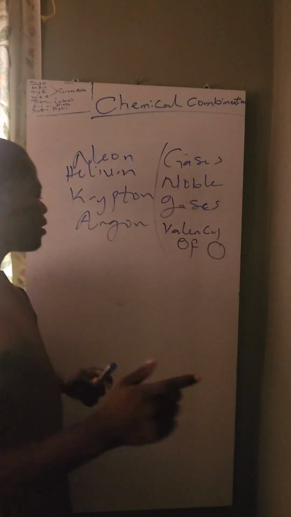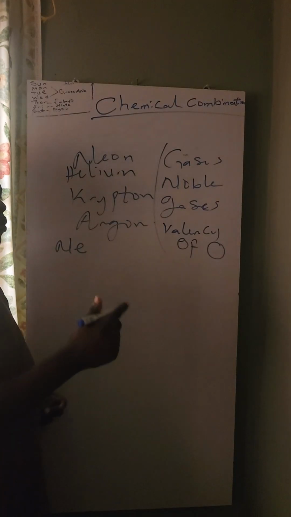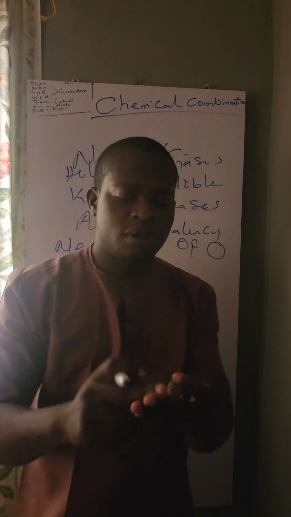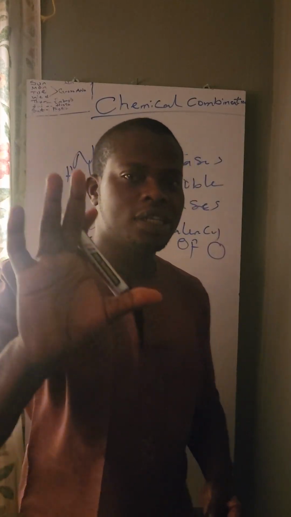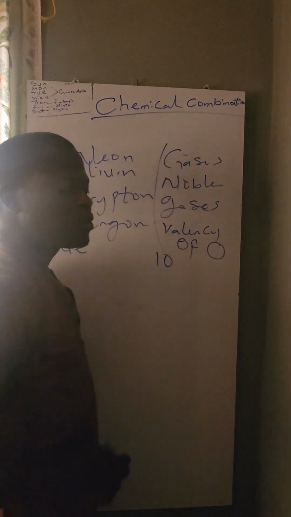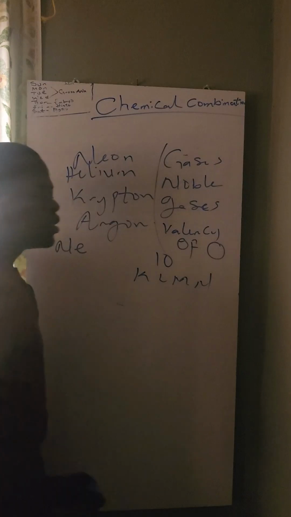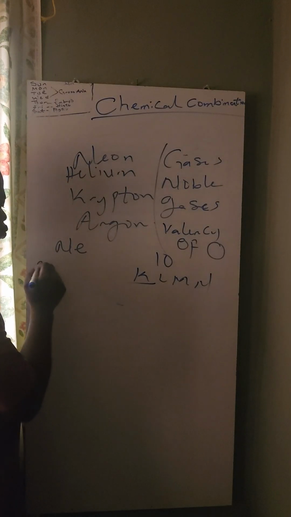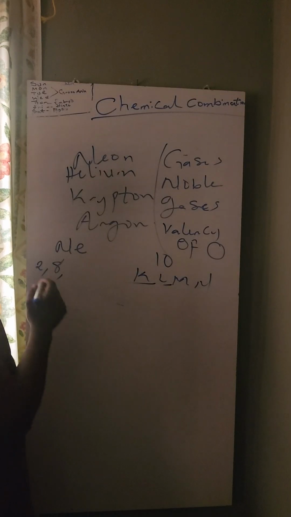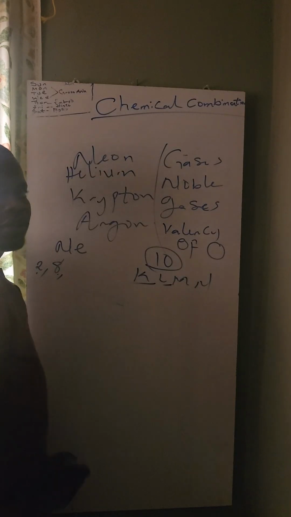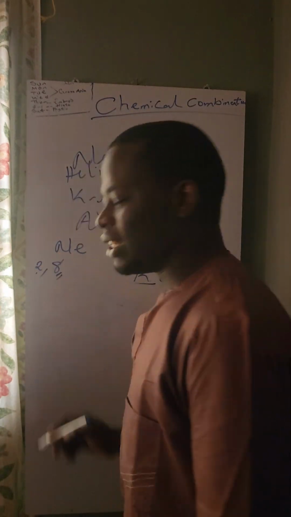For example, when I say outermost shell, let's look at neon. From hydrogen, helium, lithium, beryllium, boron, carbon, nitrogen, oxygen, fluorine, neon. You can see that neon is what? Number 10. Right? And from electron configuration, we have what we call the KLMN shells. The first shell can take just 2 electrons. The second shell can take just 8 electrons. If you look at this, 2 plus 8 is 10, which has already been completed. So you can see the outermost shell here is the last shell.